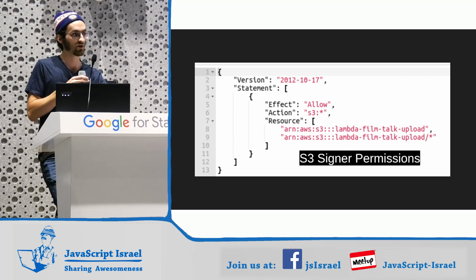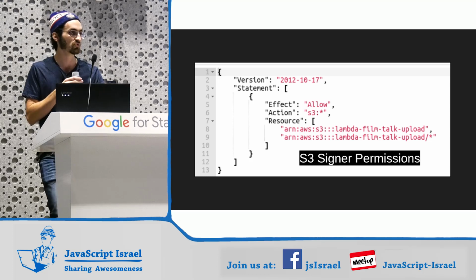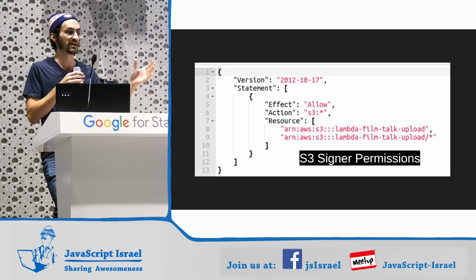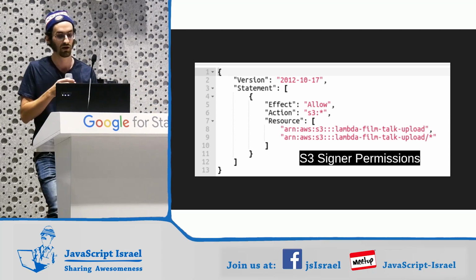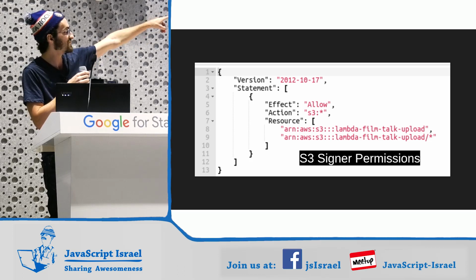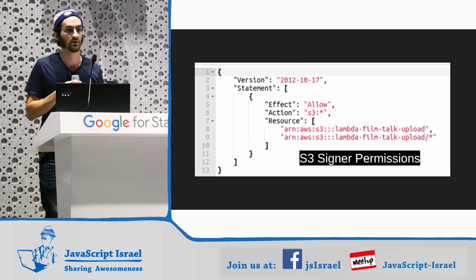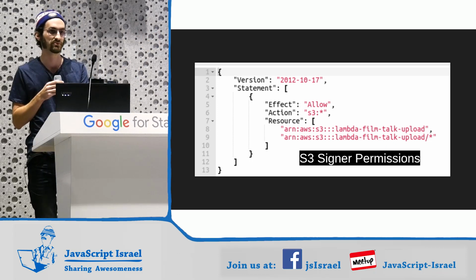So this is our policy. This is what allows our Lambda to write things to the S3, which is what allows him to make URLs that allow somebody else to write things to S3. So a lot of times people miss this. There's two permissions you need, one resource for the bucket and one resource listing for everything inside the bucket. So I've seen that one cost people 3-4 hours in business.